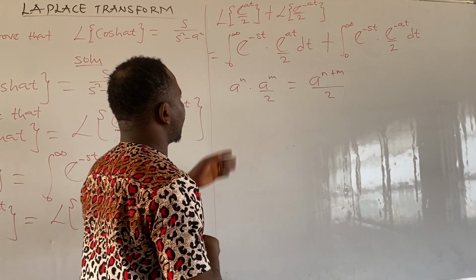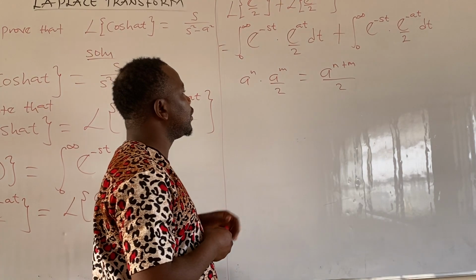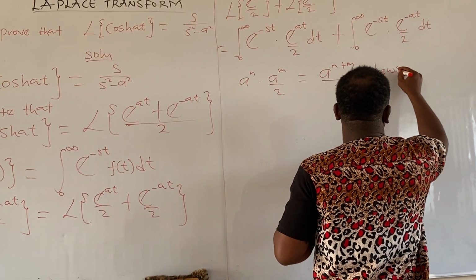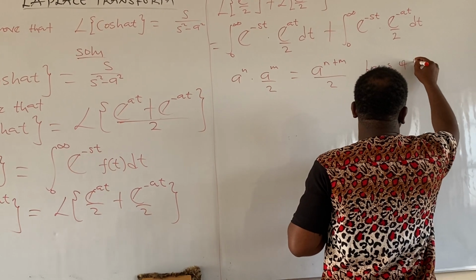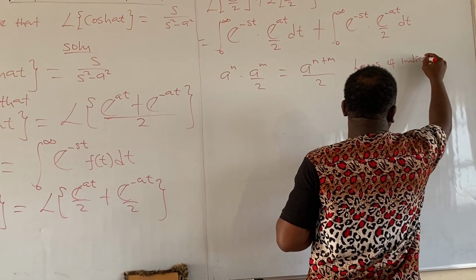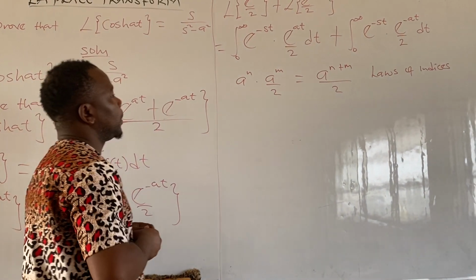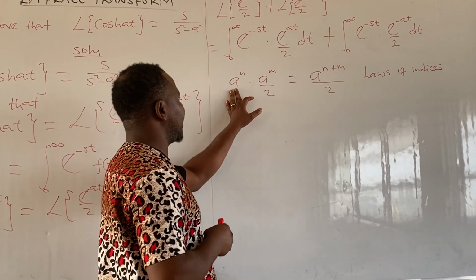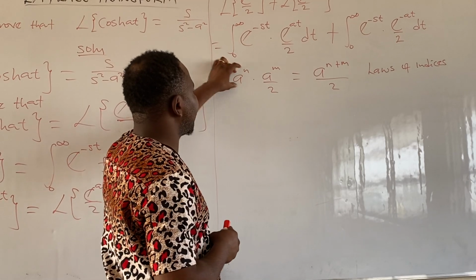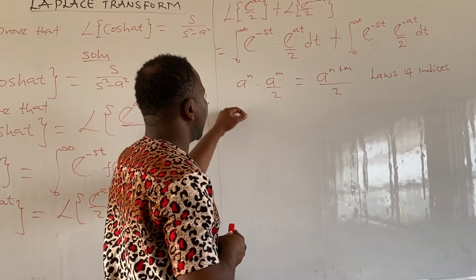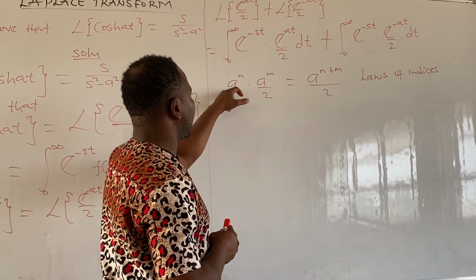Because we apply laws of indices here. Is that clear? How? Laws of indices state that if the bases are the same, we add the powers. True or false? But look at this base here.